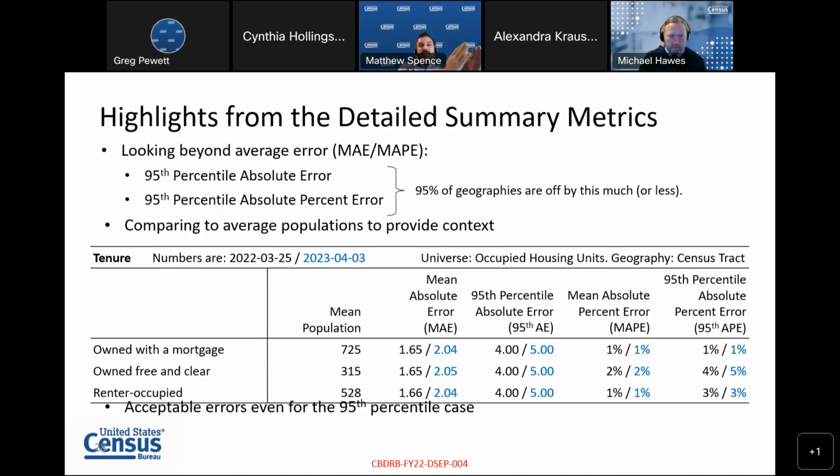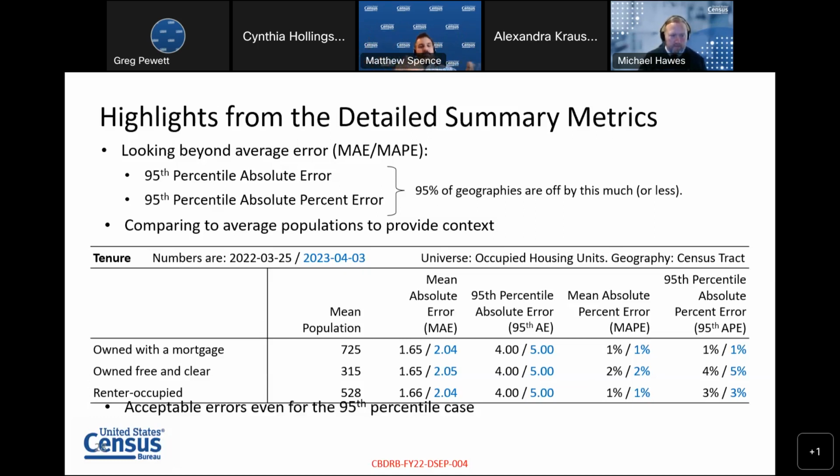We line them up from least amount of error to most, and then we say, what's that 95th percentile case? That means that 95% of tracts will have a lower error than this number. And then we do the same thing for percent error, the 95th percentile of absolute percent error.